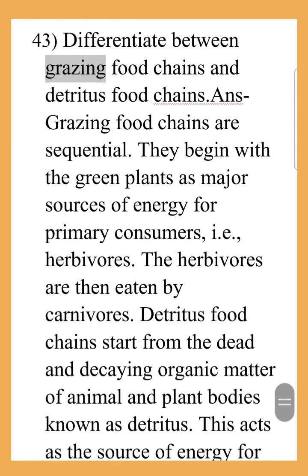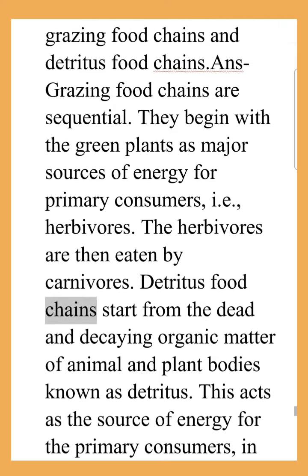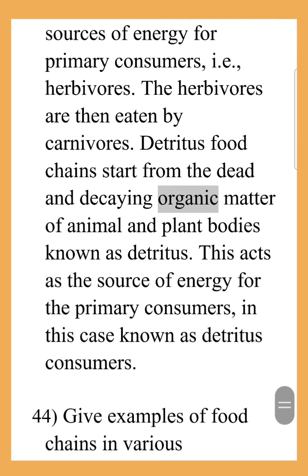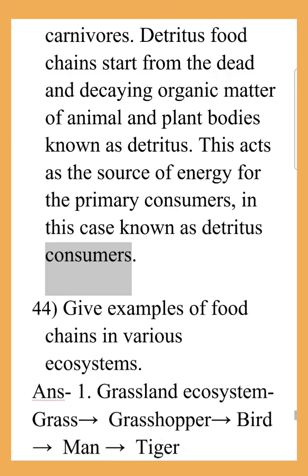Differentiate between grazing food chains and detritus food chains. Grazing food chains are sequential. They begin with the green plants as major sources of energy for primary consumers, i.e., herbivores. The herbivores are then eaten by carnivores. Detritus food chains start from the dead and decaying organic matter of animal and plant bodies known as detritus. This acts as the source of energy for the primary consumers, in this case known as detritus consumers.